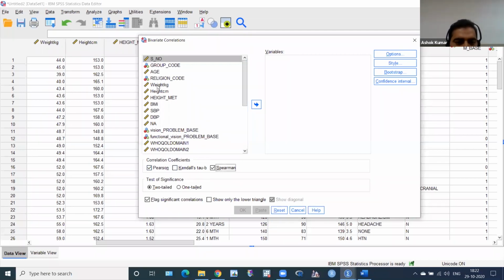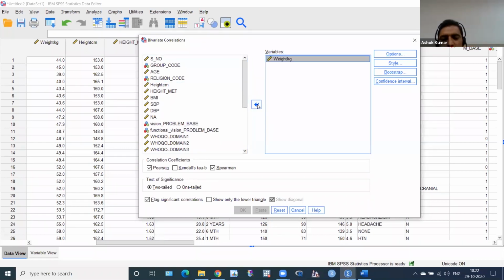And where are height and weight? Please click on height and click this button, then weight, and click this button, weight comes here. Is there any difference if I find the correlation with height in centimeter and height in meter?